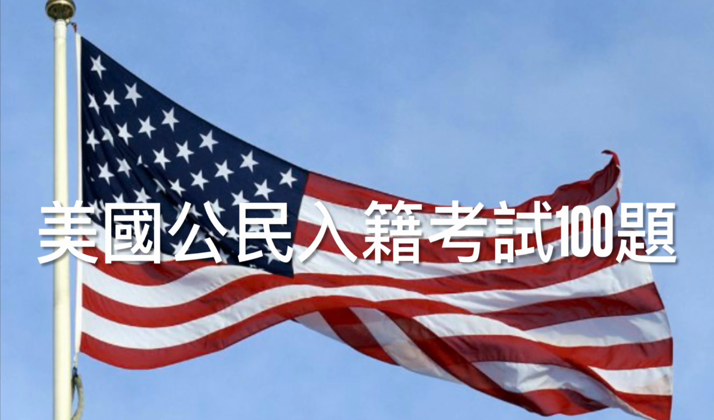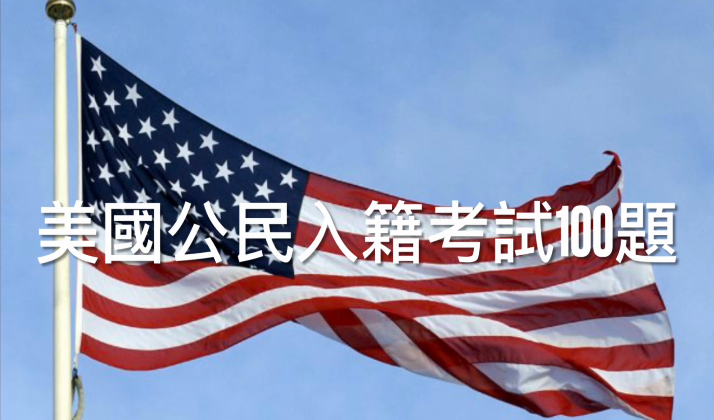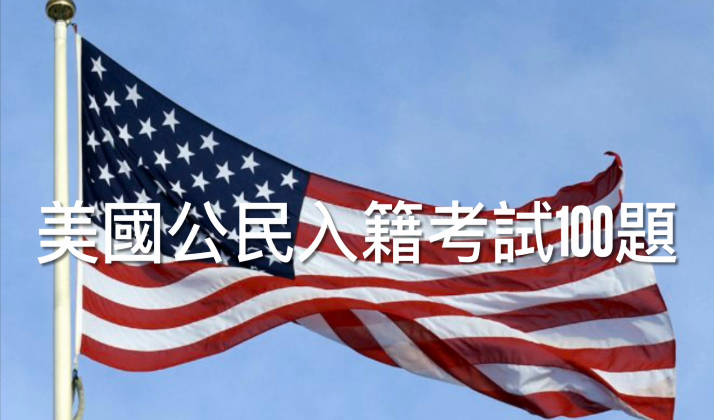26. We elect a president for how many years? Correct answer. 4. Explanation. The presidential elections take place every 4 years, and a president can serve for a total of 2 terms.